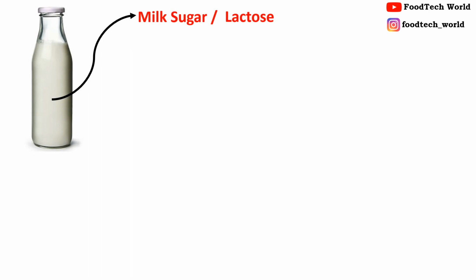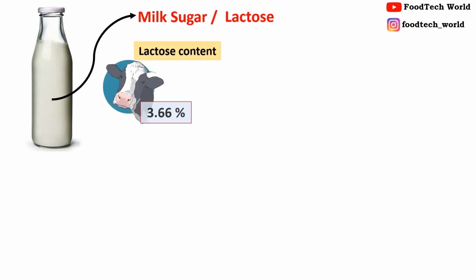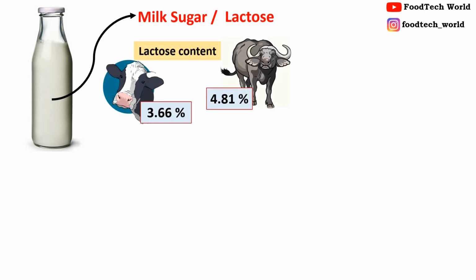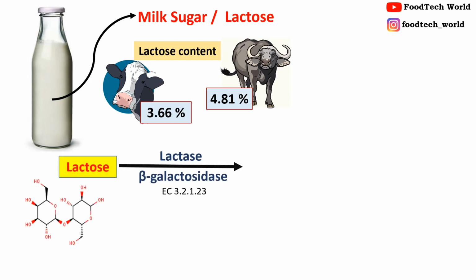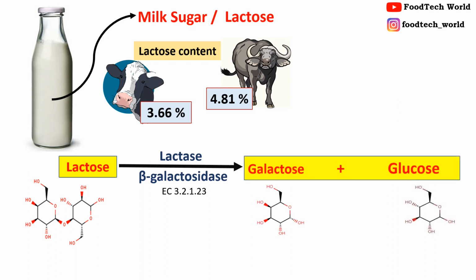As we know, milk contains sugar and this milk sugar is known as lactose. Lactose content is slightly high in buffalo's milk as compared to cow's milk. In cow's milk it is about 3.66% and in buffalo's milk it is about 4.81%. Lactase enzyme is also known as beta-galactosidase. Lactose acts as a substrate for lactase enzyme and converts the lactose into monosaccharide sugars, that is galactose and glucose.